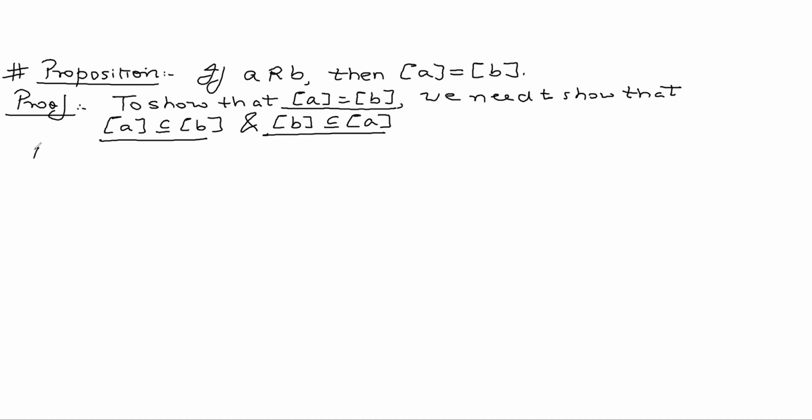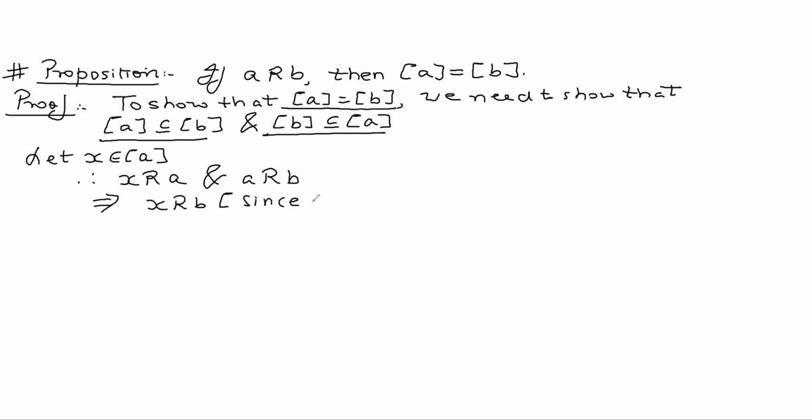So let X belong to the equivalence class of A. What does this mean? If X belongs to the equivalence class of A, it means X is related to A, right? And we are given in the question that A is related to B. Therefore, this implies X is related to B, since R is an equivalence relation, right?